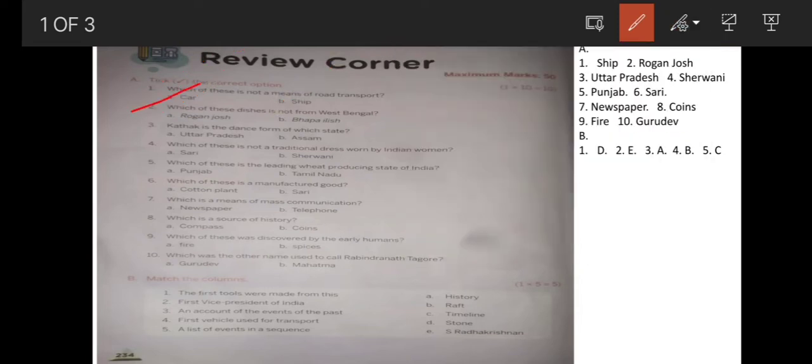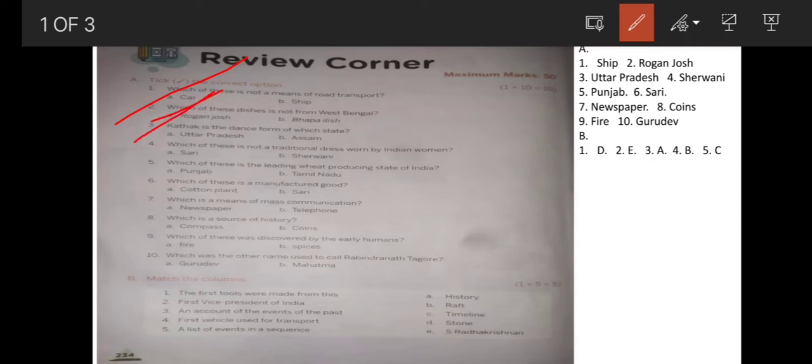2. Which of these dishes is not from West Bengal? The answer is Rogan Josh. Rogan Josh is not a dish from West Bengal. Okay, and if the question is, which of these is a dish from West Bengal, then the answer will be Bhapa Ilis. So the answer for this question, which of these dishes is not from West Bengal, is Rogan Josh.